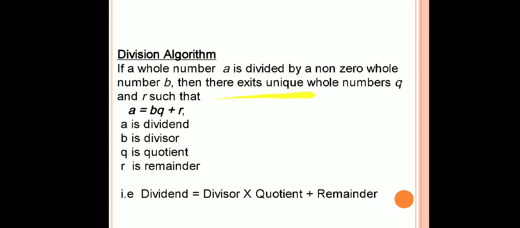Now, the division algorithm. If a whole number a is divided by a non-zero whole number b, then there exist unique whole numbers q and r such that a is equal to b multiplied by q plus r, where a is the dividend, b is the divisor, q is the quotient and r is the remainder. So we can say that dividend is equal to divisor multiplied by quotient plus remainder, and this is called the division algorithm.